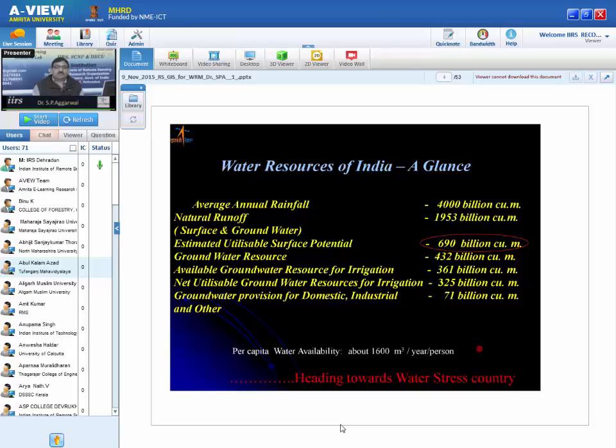Not only that, save water in the domestic area, as small savings will accumulate into a big saving. Then we have to go for water harvesting. This is the high time. As you are aware, groundwater is depleting. So we have to save the water, conserve the water, and manage the water.